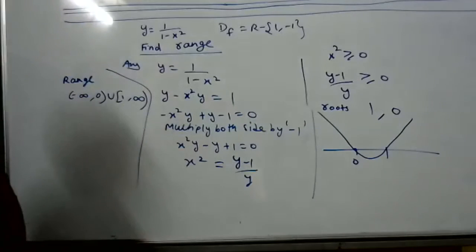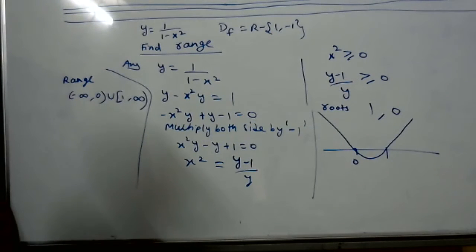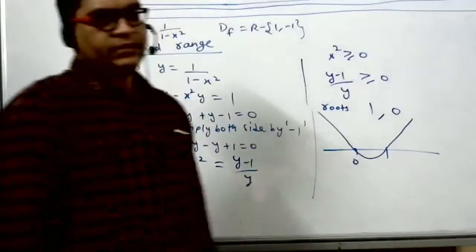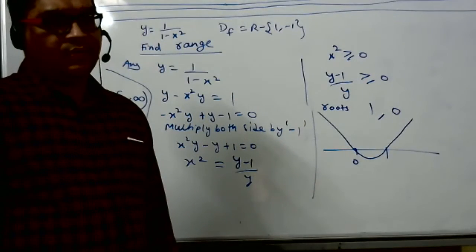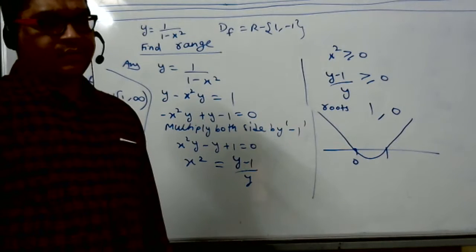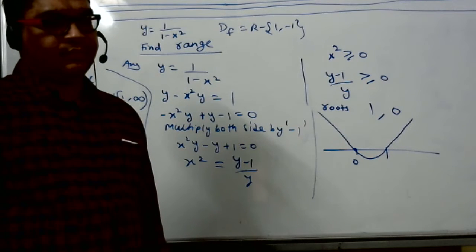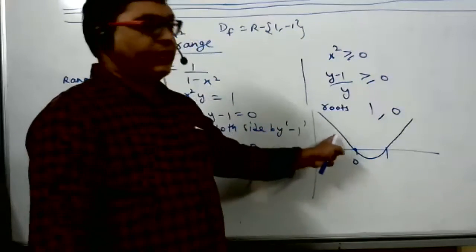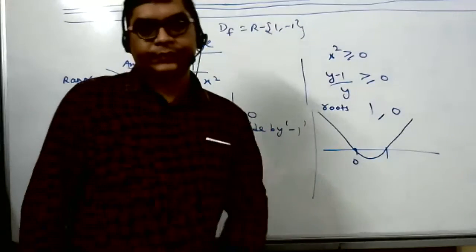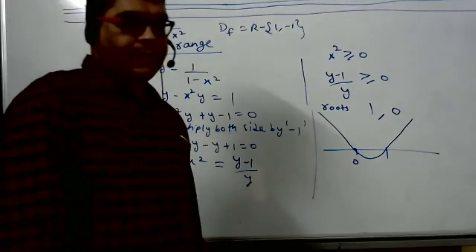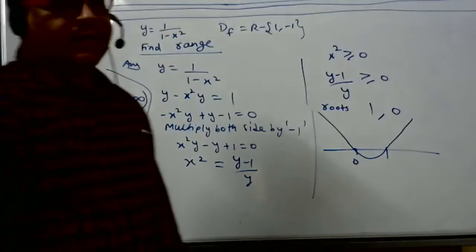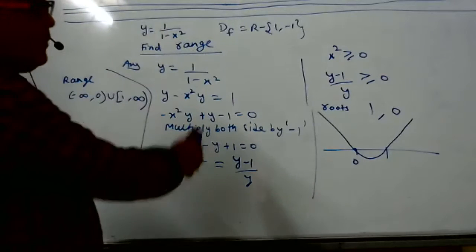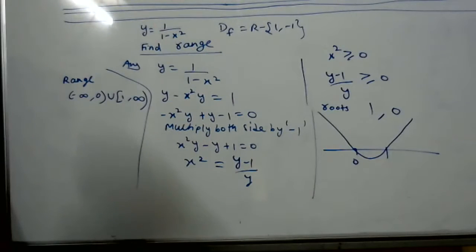Copy down meanwhile. Sir, we have learned using the number line, but I don't exactly understand. Our teacher taught us like we try taking numbers between infinity and 0, then minus infinity and minus 1. I didn't really understand that method, because that is a lengthy method. This Wavy curve is a very simple method. That's why you have to follow this method. Sir, could you at least briefly explain? I will explain. So how did you get root as 0? Sir, I'm asking how did you get root as 0? I will explain now.